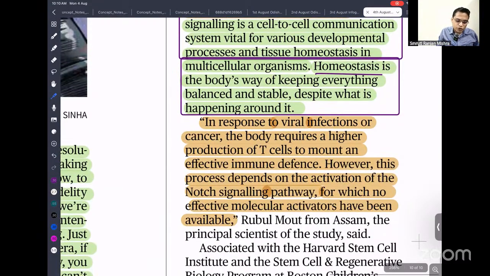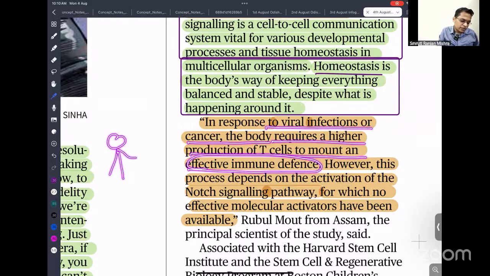So in response to viral infection or cancer, the body requires a higher production of T cells to mount an effective immune attack. See, let's say this is a human body. If this body is attacked by some virus, then inside this body it will produce a lot of T cells, and these T cells will surround this virus and kill it.